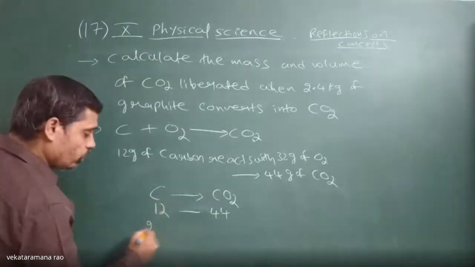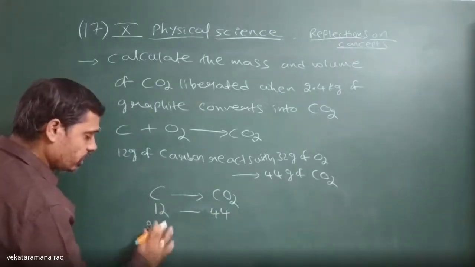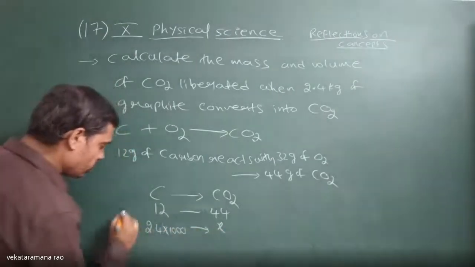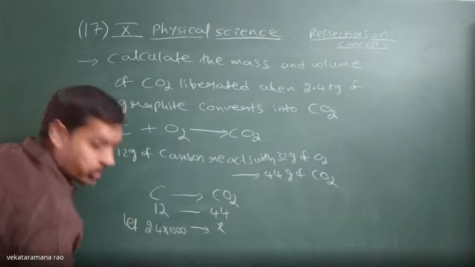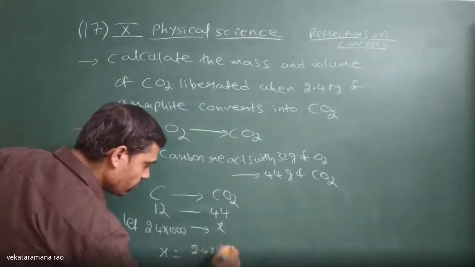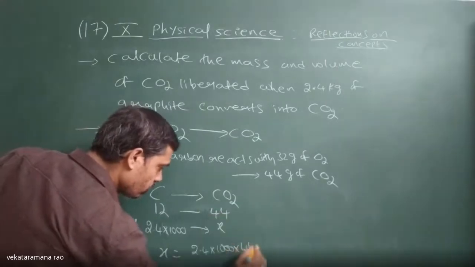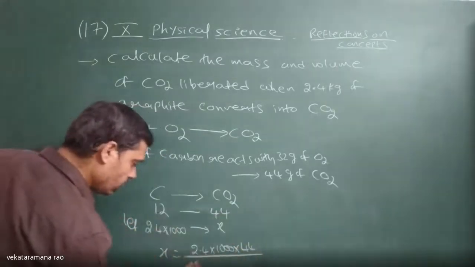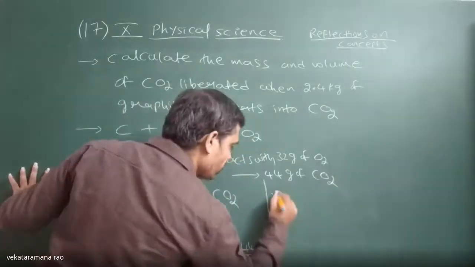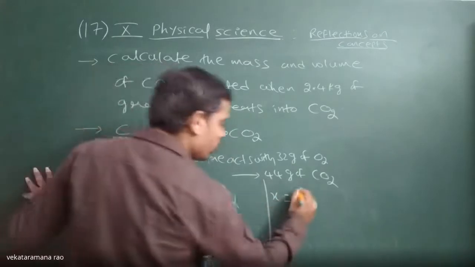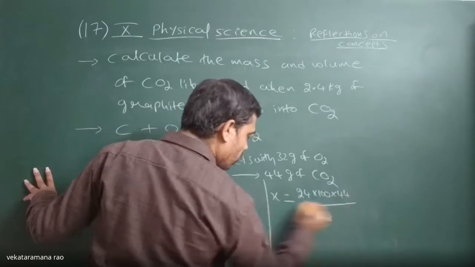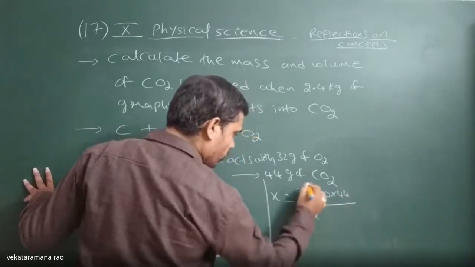But here it is 2.4 kg. Kg means into 1000, gives X, let us assume. Then what will we get now? X is equal to 2.4 into 1000 into 44 by 12. If you cancel, the 0 will be cancelled. So X is equal to 24 into 100 into 44 by 12. 12 ones, 12 twos.